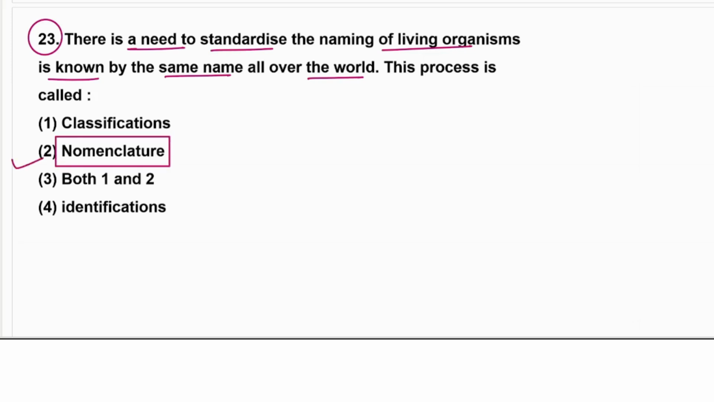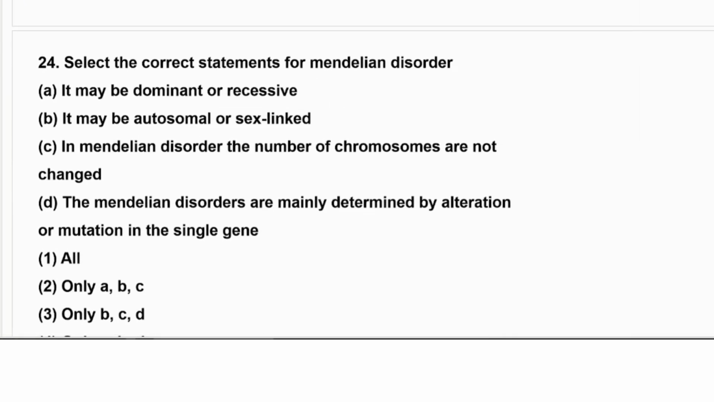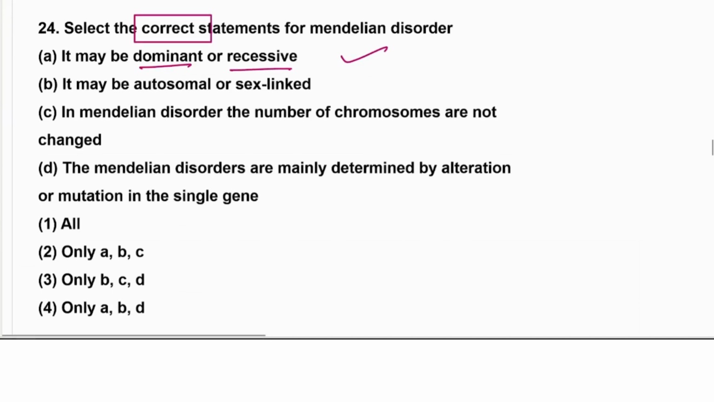Nomenclature. We all know, very simple question. Okay, then next question number 24. Select the correct statement. For the Mendelian disorder, it may be dominant or recessive. Okay, that is correct. And it may be autosomal or sex linked, so that is also correct. In Mendelian disorder, the numbers of the chromosome are not even changed, that is absolutely correct.